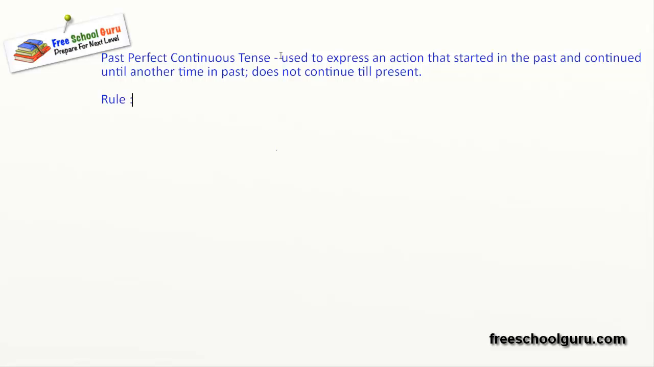Okay, so same rule. So let's get the rule first. The rule remains the same. In case of present perfect, we used has and have. In case of past, we'll use had been plus the root form of the verb with ing. Had been working, had been running, had been studying, had been eating. So these are all examples of past perfect continuous tense.